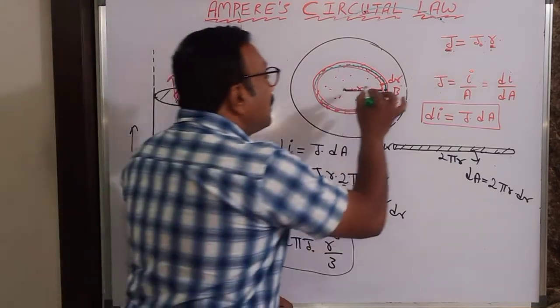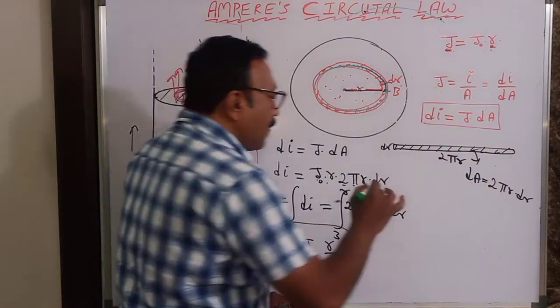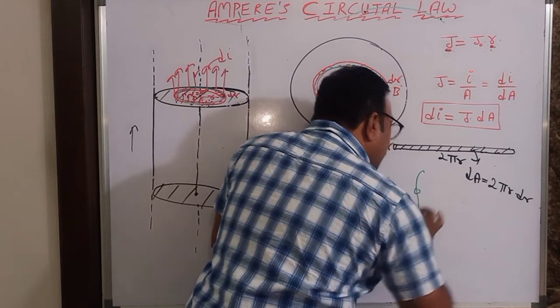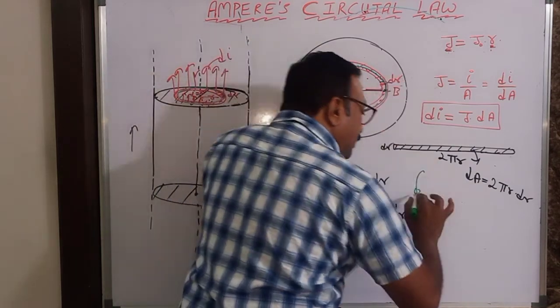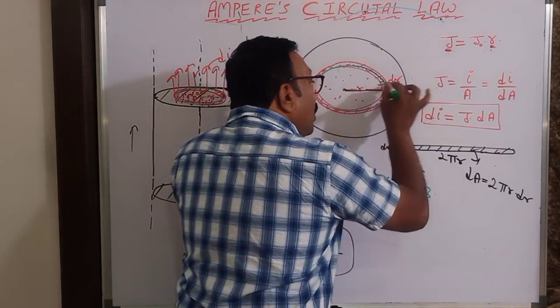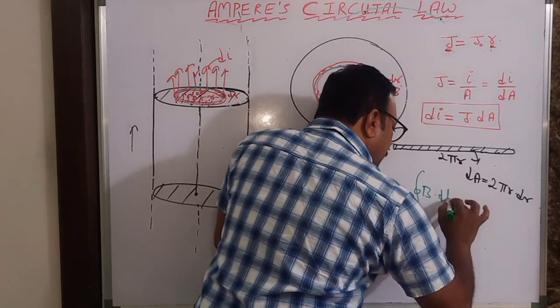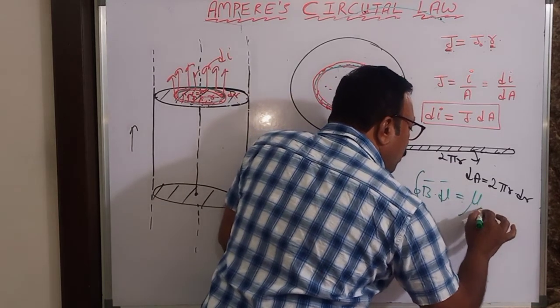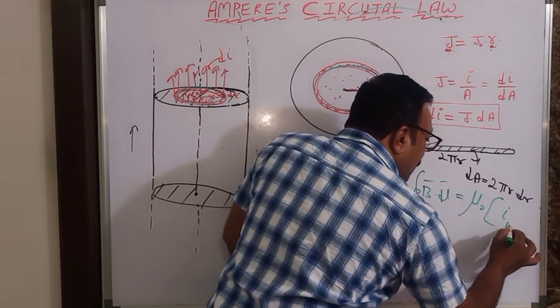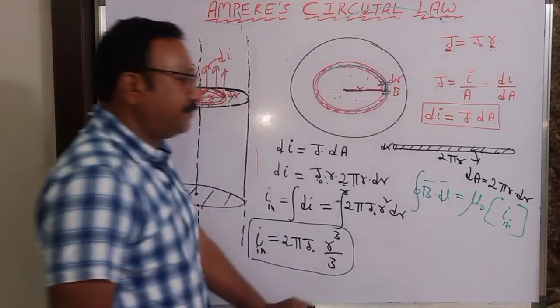On that curve, I will be taking dl. So the integral of B dot dl is equal to mu naught times the current inside.